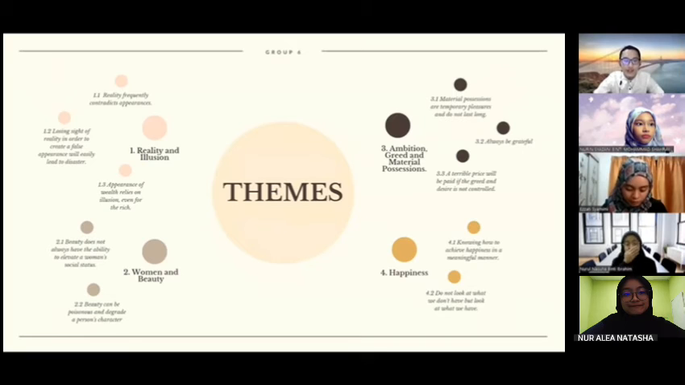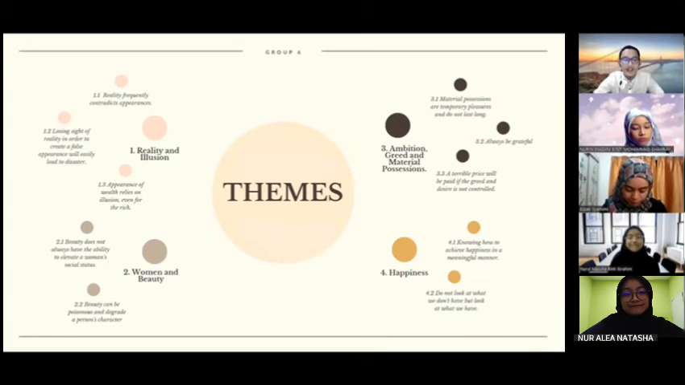Now I will continue with the last literary element, which is the theme. Our group analyzed the theme of the story and found four major points. The first is reality and illusion, which shows that reality always contradicts our imagination.